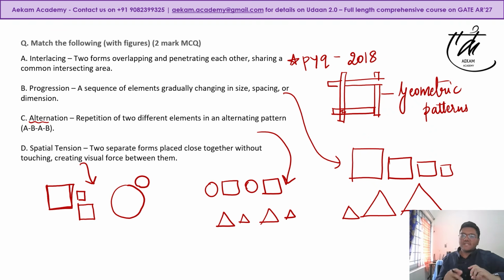So relatively very easy. If you are able to identify two or three options, you'll be able to eliminate options, right? That is a very important strategy when it comes to MCQ, match the following based MCQ questions. Even if you know only two, you can easily eliminate options 95% of the times, right?